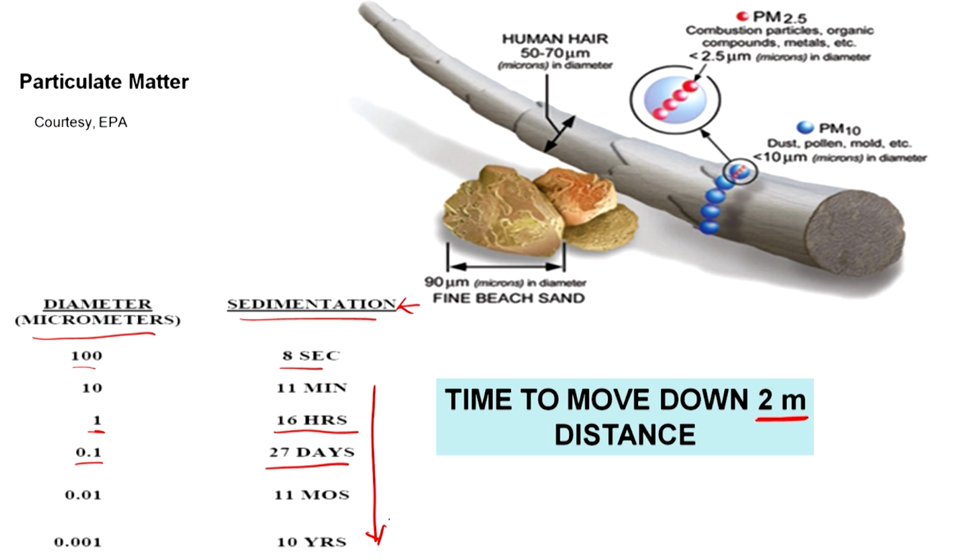And one aspect that I want to point out with a good picture is this. This is from the US EPA website. So, we have sand, fine sand, again keep that in mind, it is 90 micrometers, and human hair, the diameter we are looking at is 50 to 70 micrometers, right, diameter. And then we have particulate matter of size 10, as we mentioned, dust, pollen, mold, etc. When we say PM10, it is the particles of less than 10 micrometer diameters in size, or 10 microns, let us say, right, 10 microns in diameter.